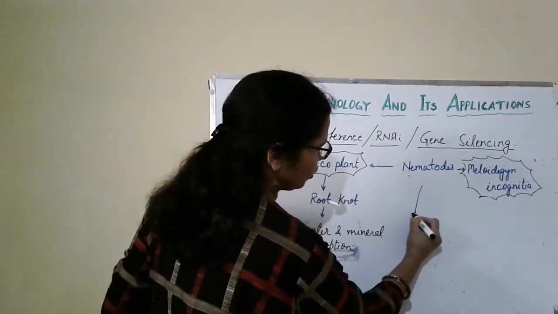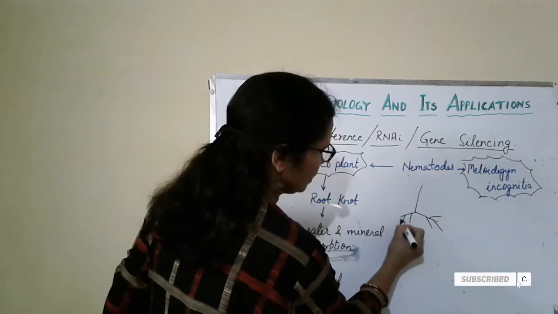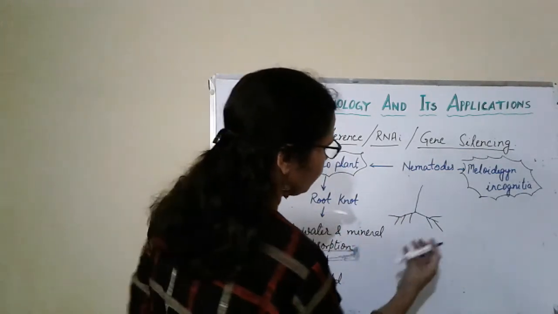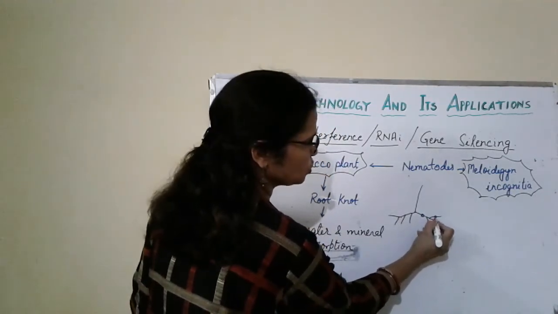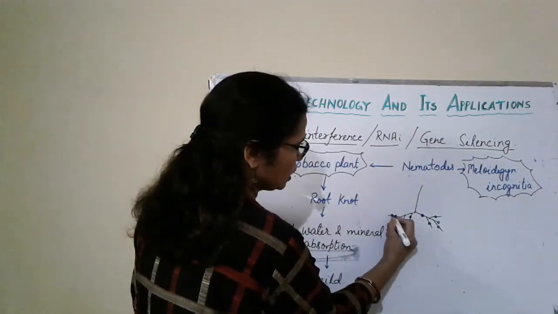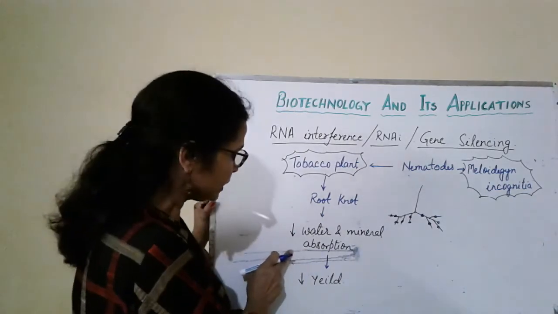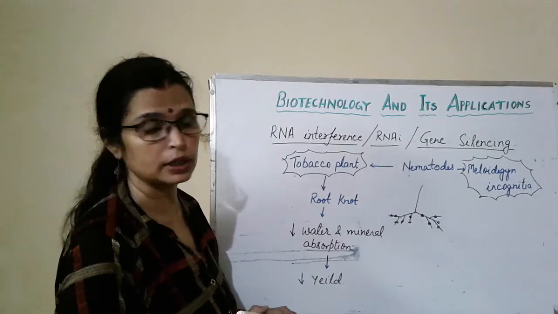Suppose this is the tobacco plant and these are the roots. So this Meloidogyne incognita forms a knot-like structure in its root, and due to this knot the water and mineral absorption decreases, and that ultimately decreases the yield. The crop production also decreases.